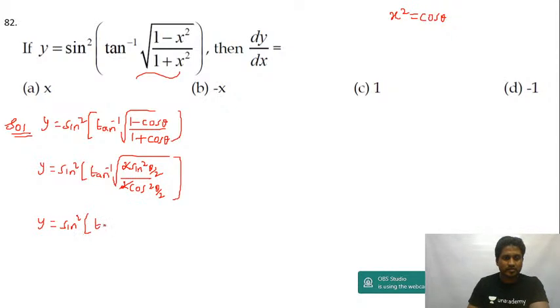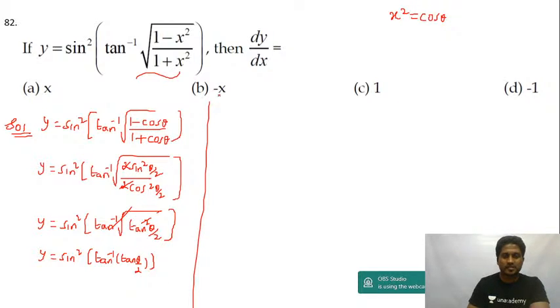y is equal to sine square of tan inverse of root of sine square by cos square, which is tan square. You will get tan square theta by 2. Root and square cancel. This becomes y equal to sine square of tan inverse of tan theta by 2. Now tan inverse of tan theta by 2 will be theta by 2 only. So this becomes sine square of theta by 2. Isn't it, guys? Yeah.